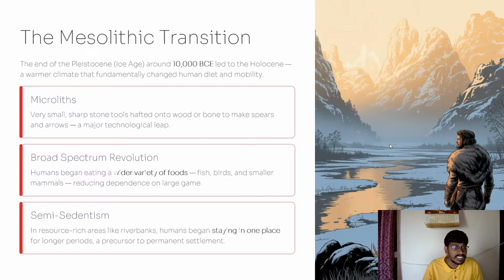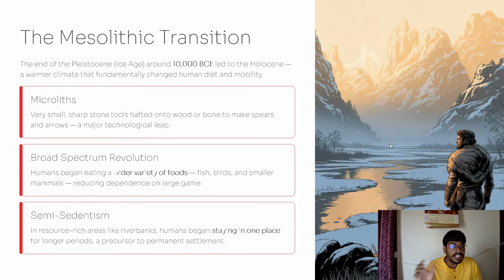Microliths are considered very small and sharp stone tools hafted onto wood or bone to make spears and arrows. So during the Mesolithic age, people used microliths, small sharp stone tools. They used these tools for hunting. Majorly, they used these tools to prepare bows and arrows, everything. And it's a major technological leap. Sharp stone tools were used during the Mesolithic age.